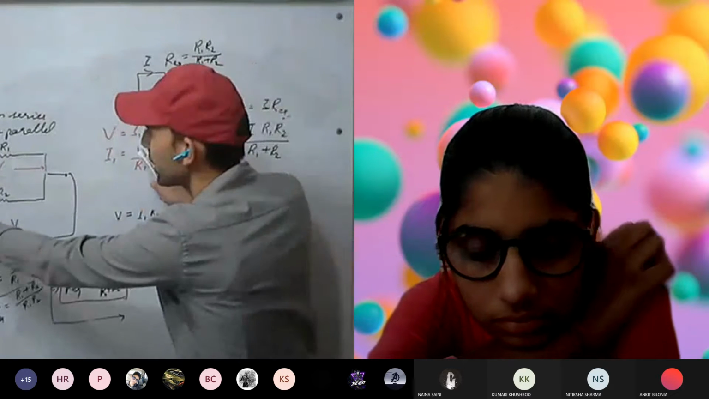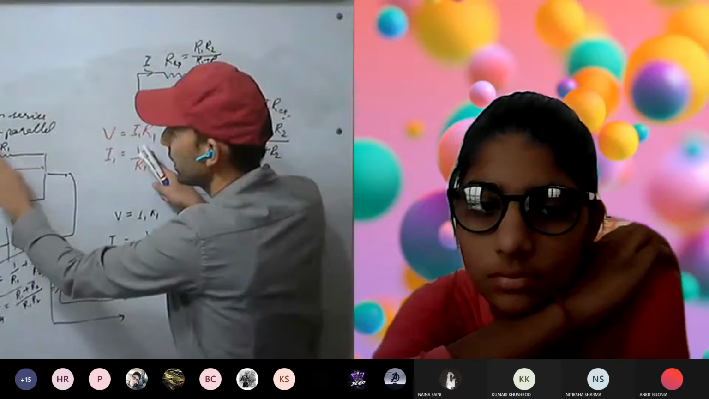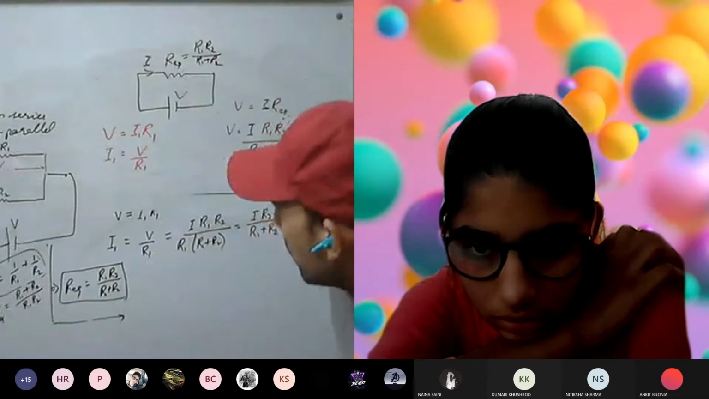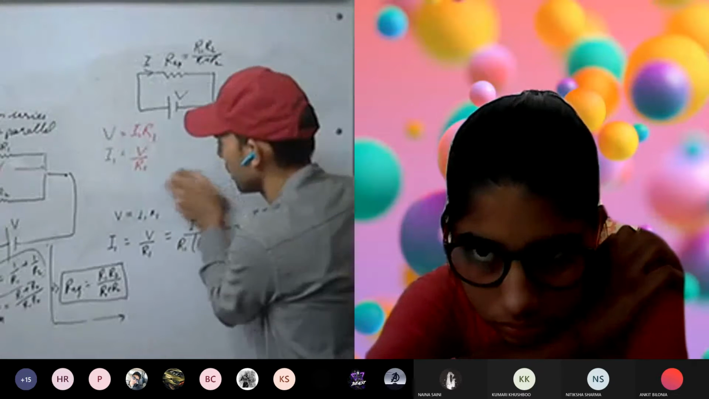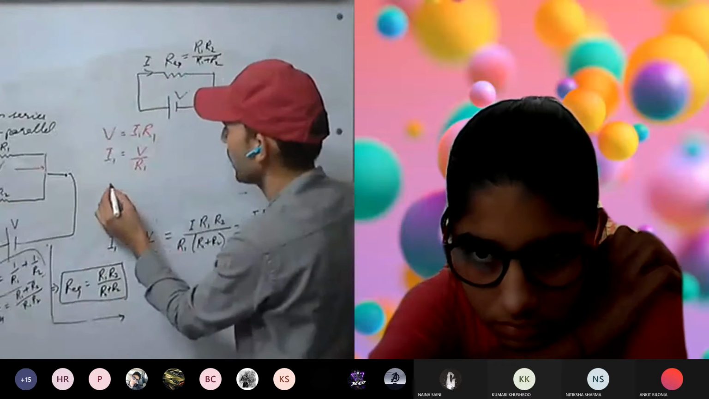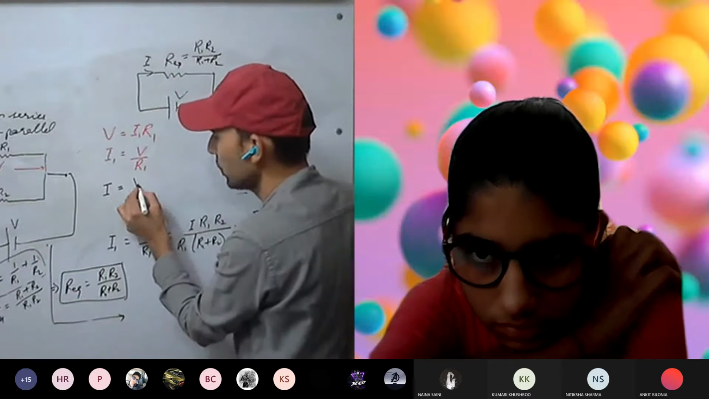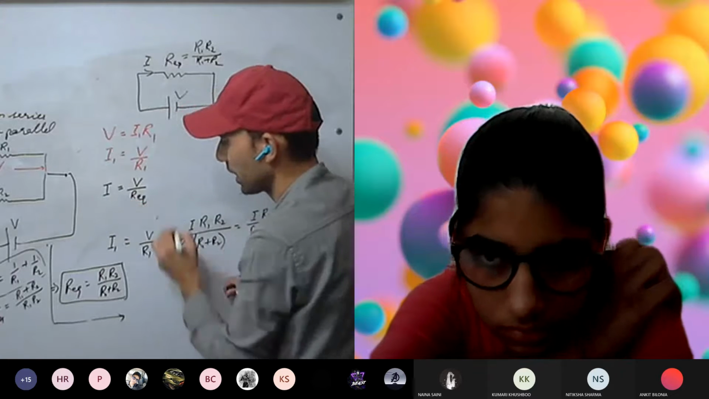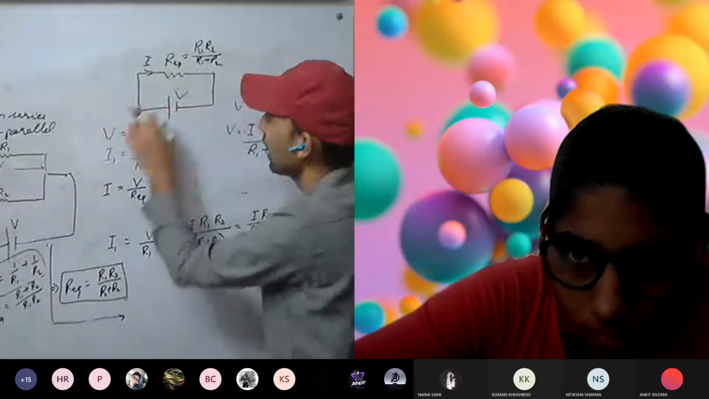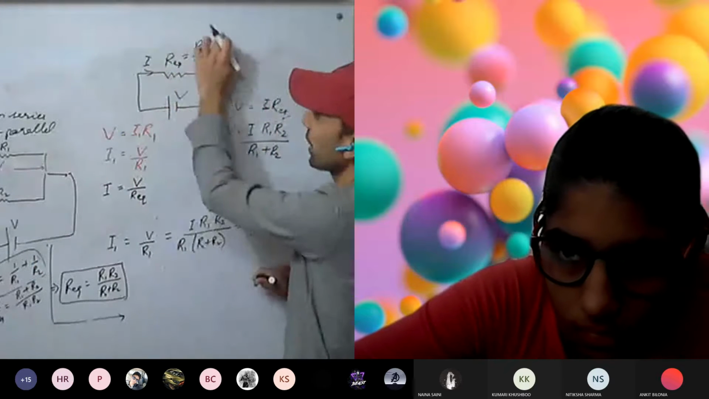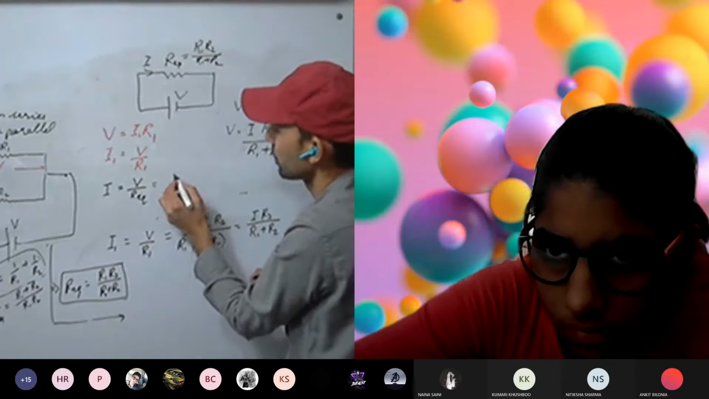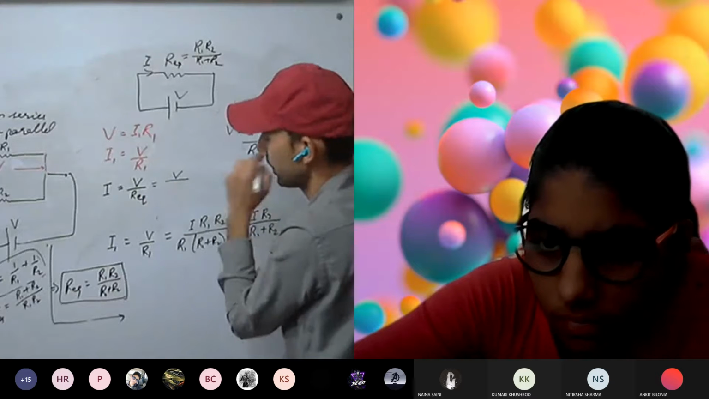Now, in terms of I, we have to calculate I and the equivalent resistance. So this current I will be how much? I equal to V upon R equivalent. And R equivalent value we have calculated. Put it here. So, it will be how much? V upon...